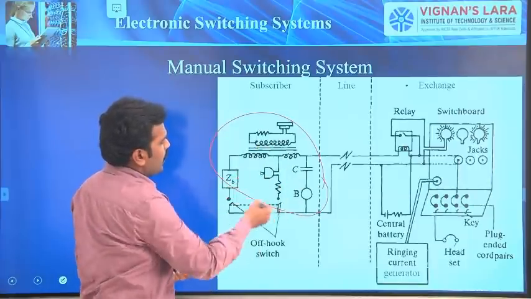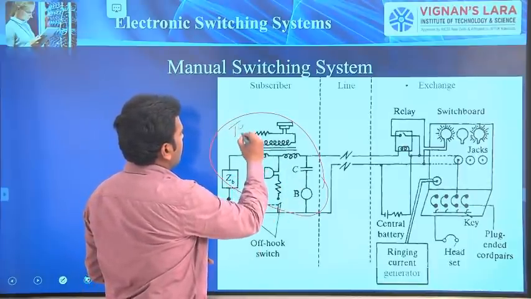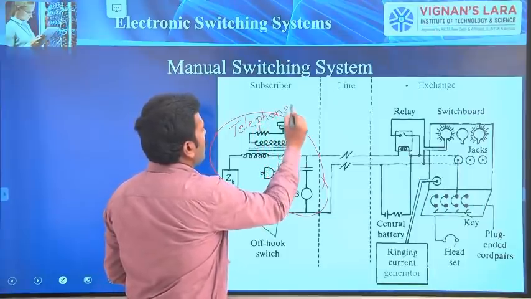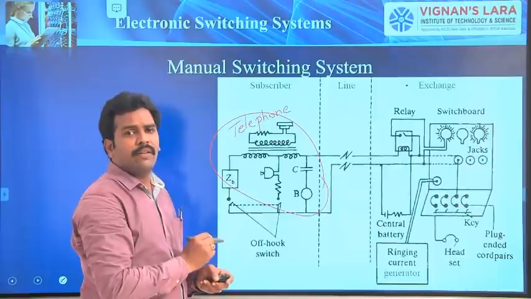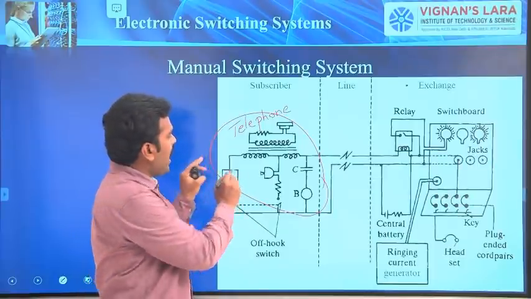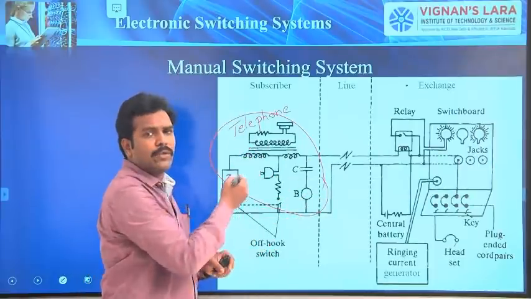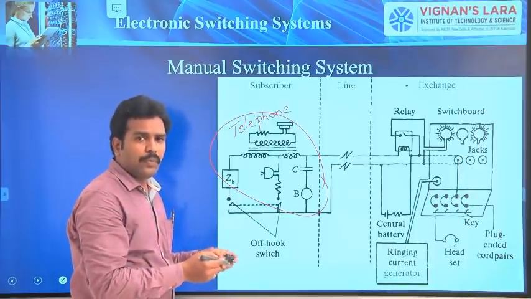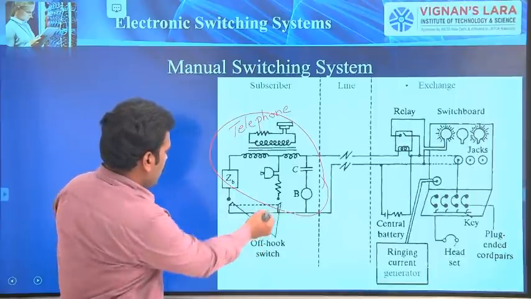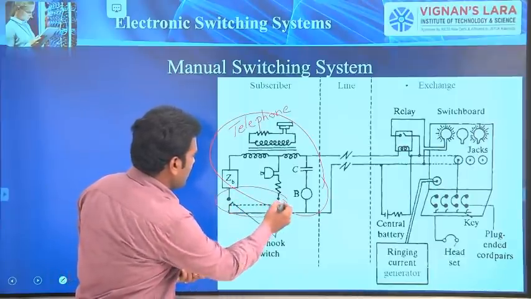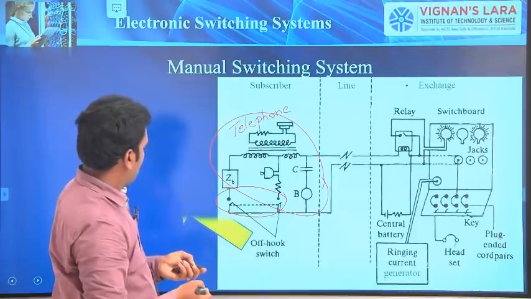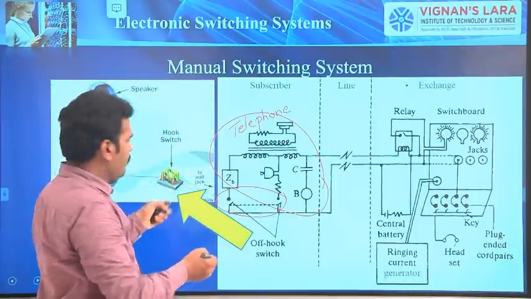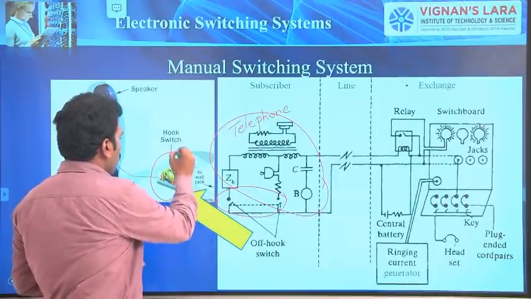This entire circuit is called a telephone set. In the previous class, we saw some animations with a telephone, but this is the actual circuit present inside the telephone set. And we observed one more point called hook off. So this is nothing but a hook off condition, the place in the actual telephone diagram.